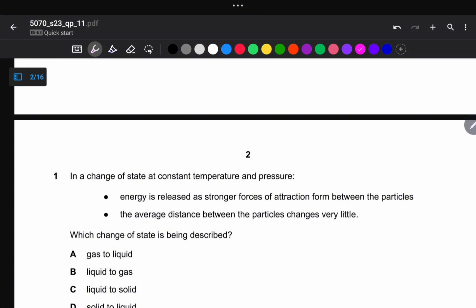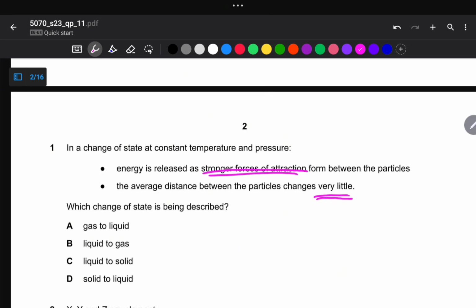So the first question says, in a change of state at a constant temperature and pressure, energy is released as stronger forces of attraction form between the particles. And also the average distance between the particles changes very little. So we need to highlight these key points, right? So we are then required to find which change of state is being described. So we've got option A, which says from gas to liquid, and then option B, which says from liquid to gas, option C, liquid to solid, and then finally option D, which says from solid to liquid.